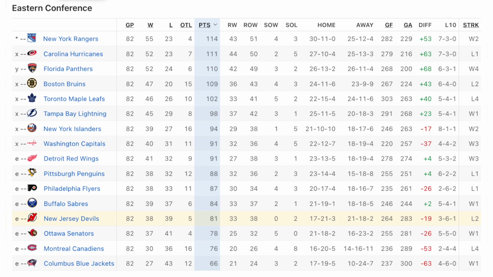Now, this is an example of the Eastern Conference final regular season standings during the 2023-24 season. Essentially, how it works is that for every game played, a team is awarded 2 points for a win, 0 points for a loss, and 1 point if they lose in overtime or a penalty shootout.